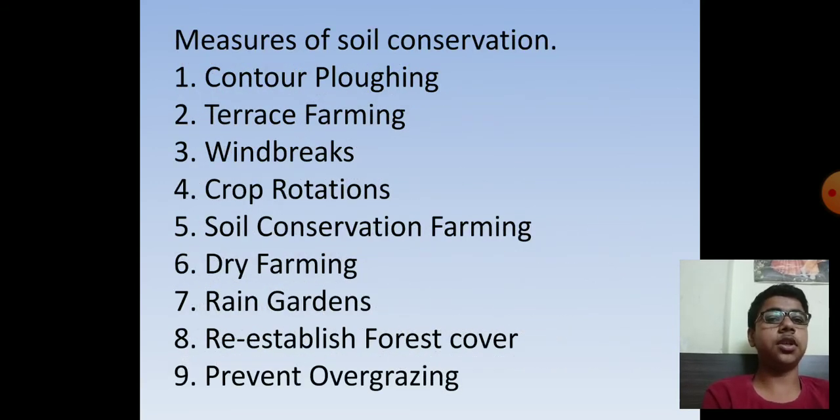Measures of soil conservation: contour plowing, terrace farming, windbreaks, crop rotation, soil conservation farming, dry farming, rain gardens, re-establishing forest cover, and preventing overgrazing. Thank you.